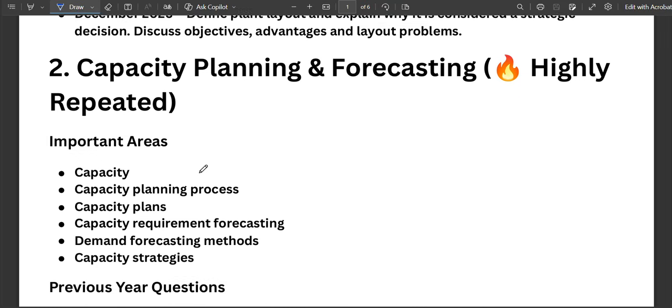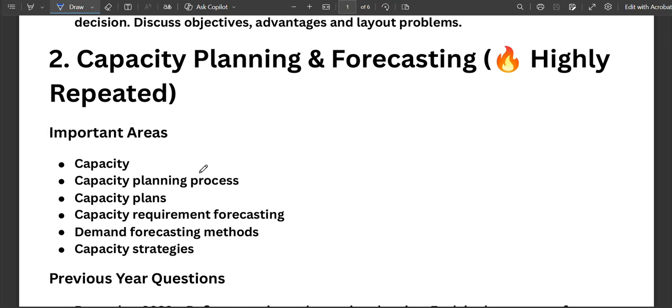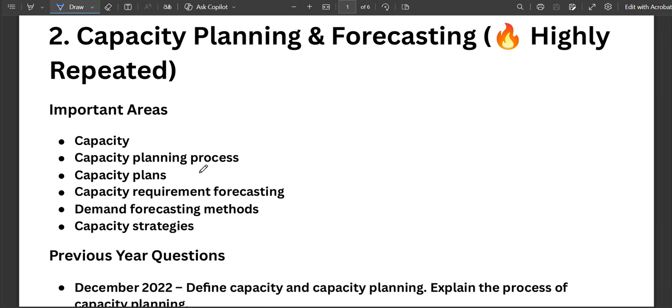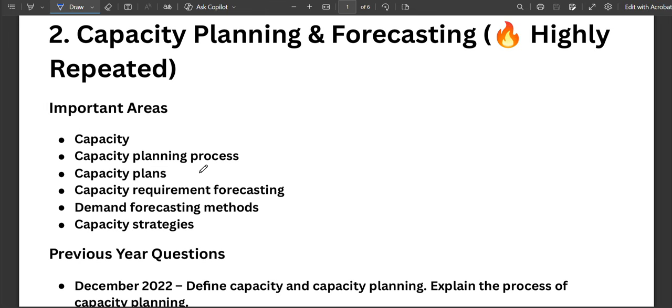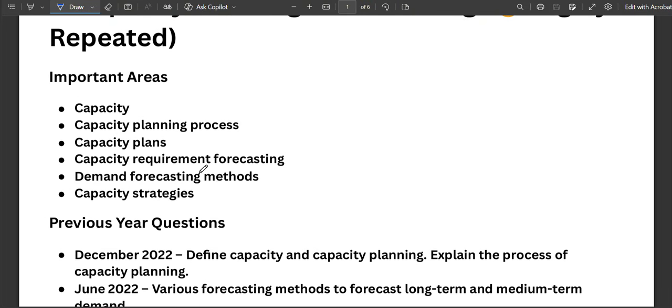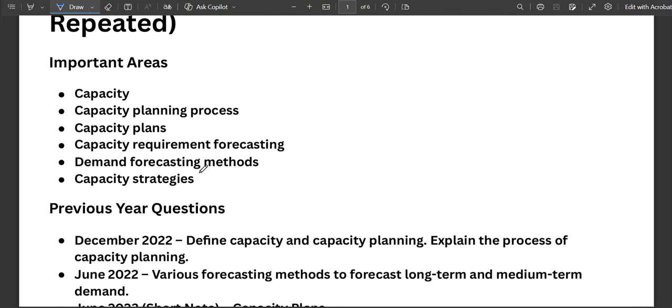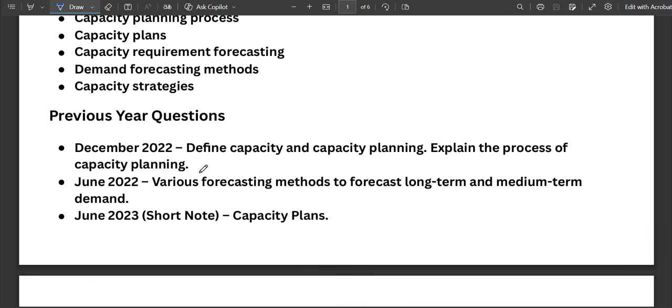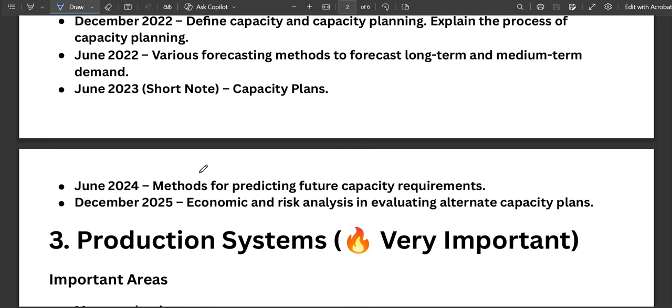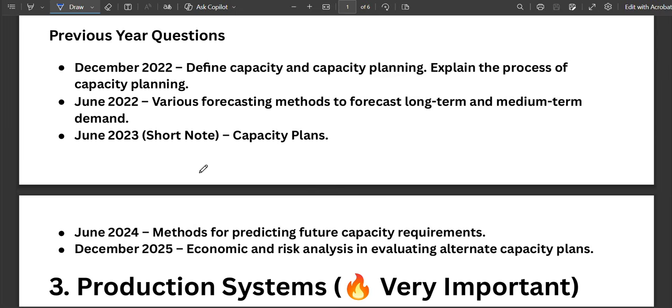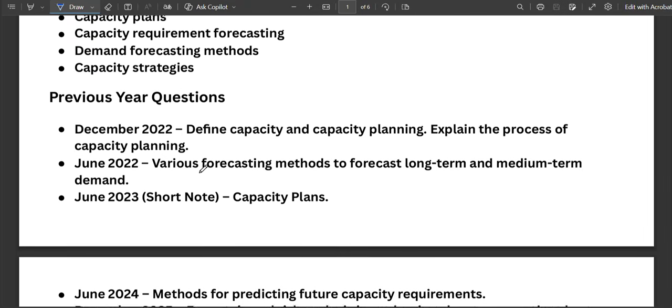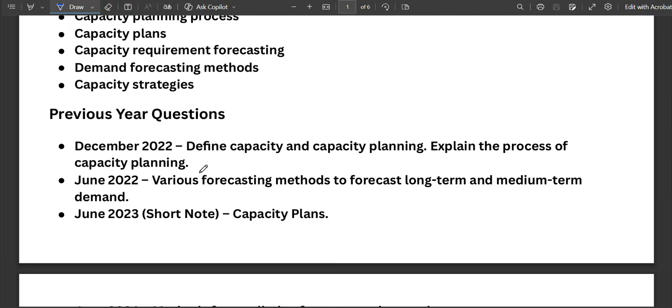The next topic is capacity planning and forecasting. Another highly important unit is capacity planning. You should study what is the capacity planning process, capacity plans, capacity forecasting, and demand forecasting methods. Forecasting methods have been asked multiple times. Make sure you understand long-term forecasting, medium-term forecasting, the capacity requirement for forecasting, and economic and risk analysis in capacity plans.